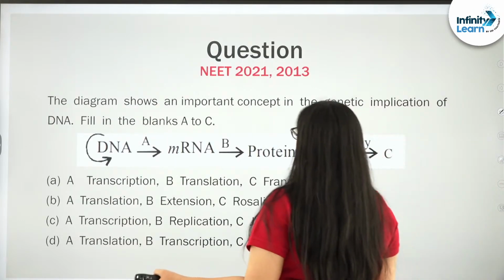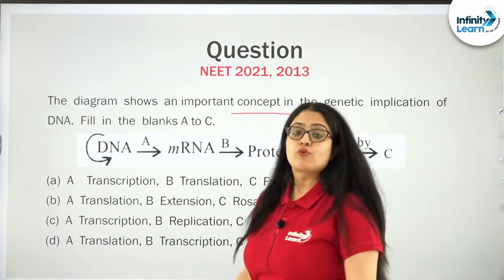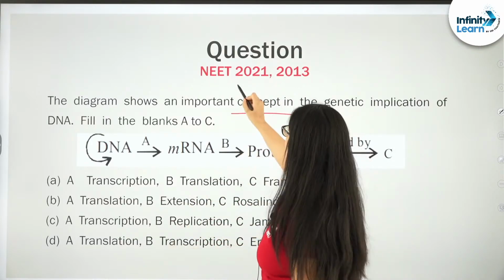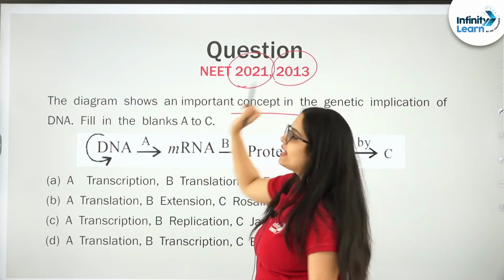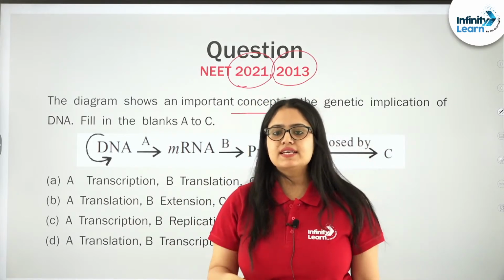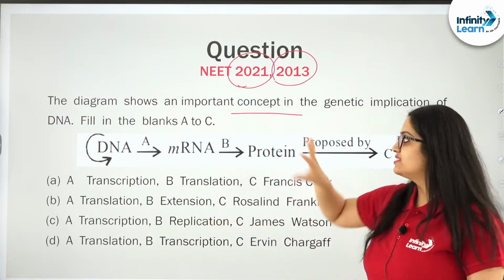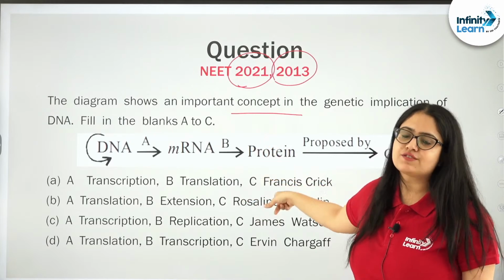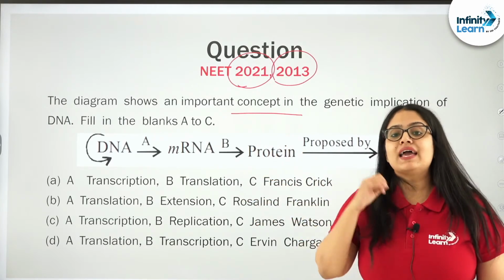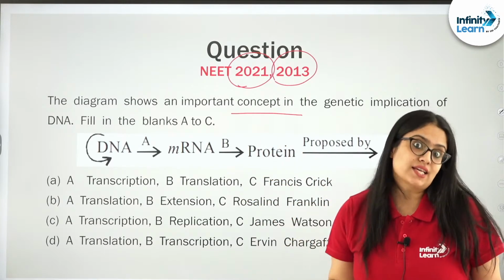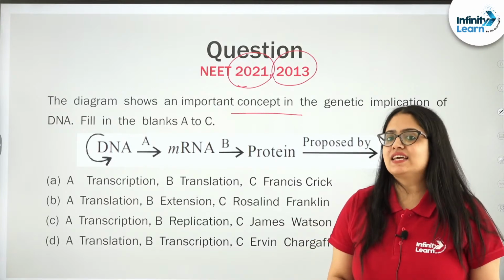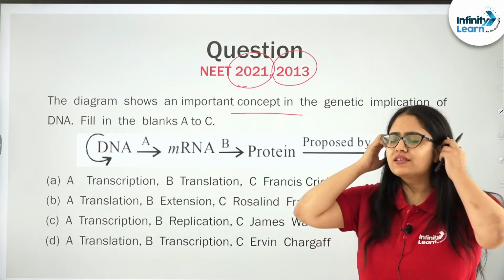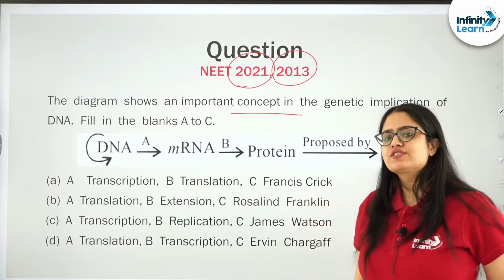The diagram shows an important concept, very important. This question was asked in NEET 2021, and let me tell you one more thing students, NTA till now has asked this question, in this particular format, at least 3 times. Yes, at least 3 times NTA has asked this question, right. So, it becomes important and it is super easy. You just have to follow what?